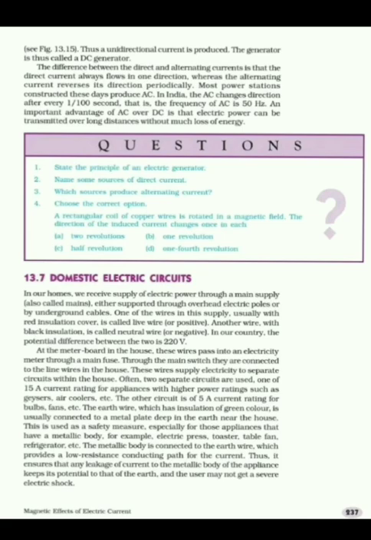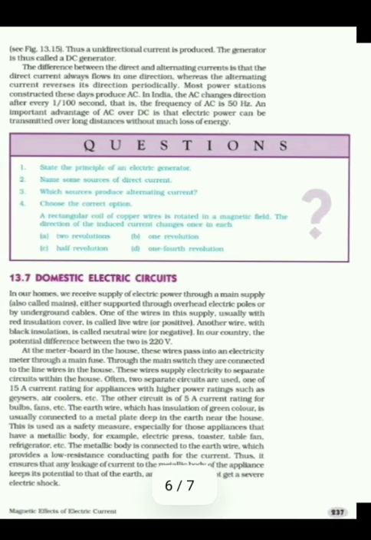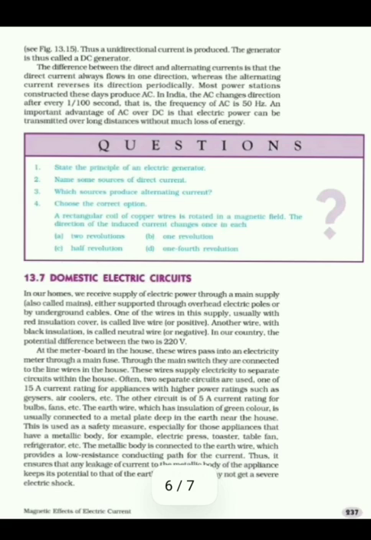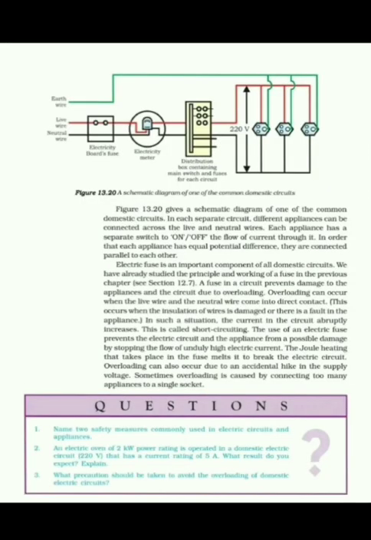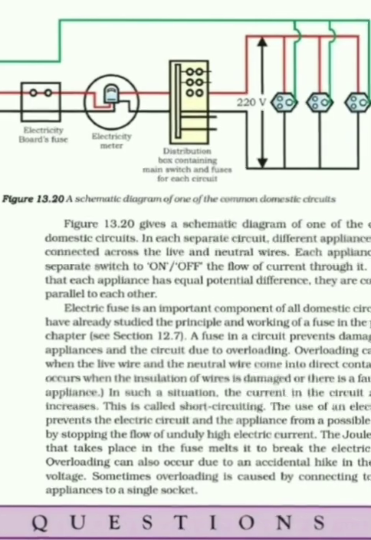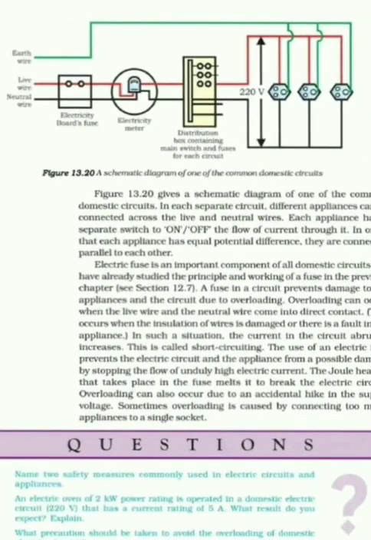In our home, we get supply of electric power from a main supply, also called the mains, through the transmission wire supported by overhead electric poles. You can see in this diagram, which shows the common domestic circuit, that we get electric supply from the main supply or main fuse.